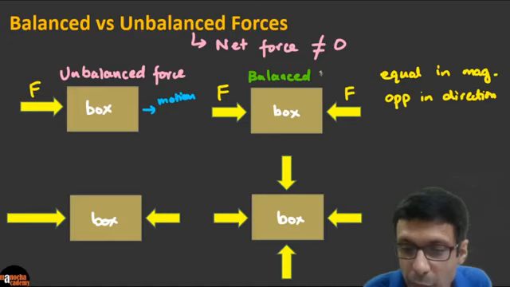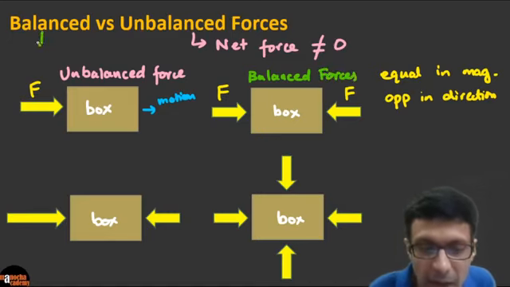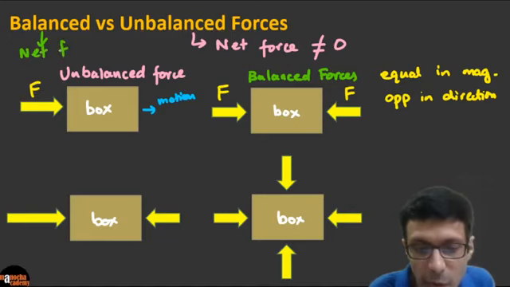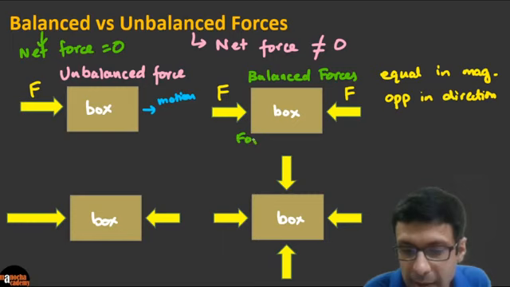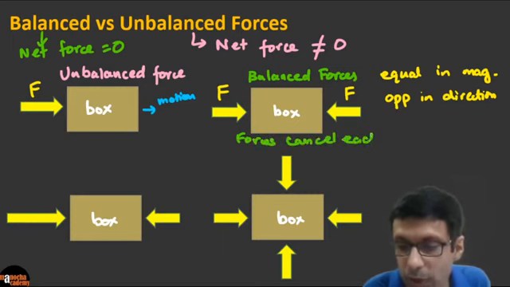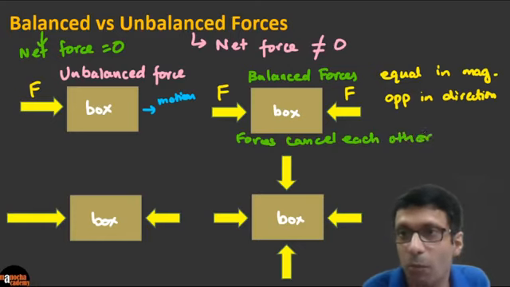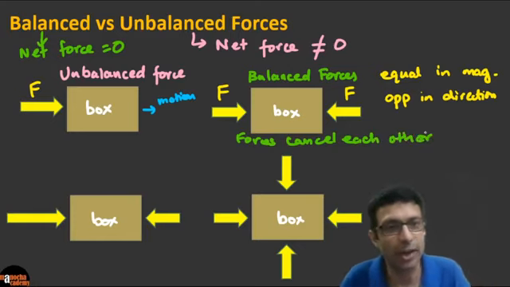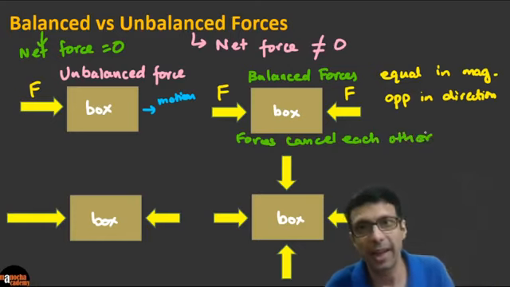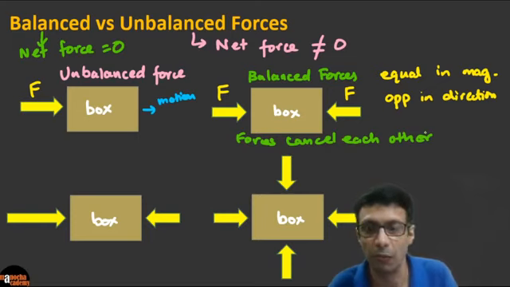Why? Because the forces cancel each other. So these are balanced forces, and here the net force is equal to 0. So we can say the forces are cancelling each other. And if the forces cancel each other, there's no chance of motion here. Because the net force is 0, the forces are cancelling each other. This is an example of balanced forces. Excellent. Clear guys? Very good.